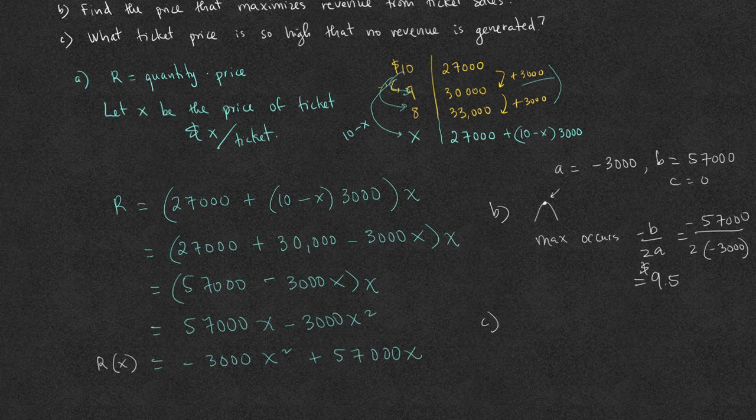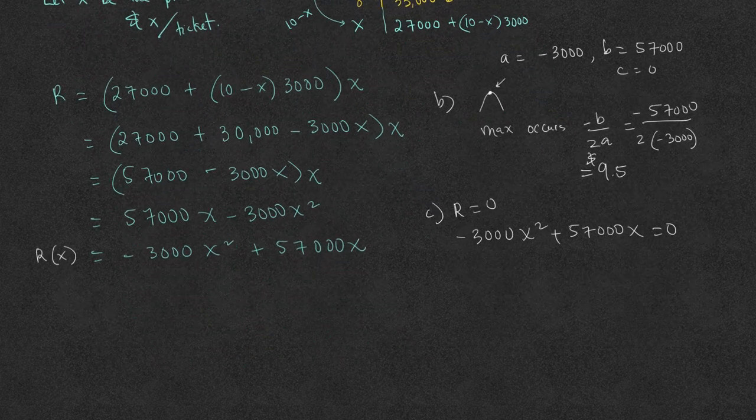C. What ticket price is so high that no revenue is generated? No revenue is generated when the revenue equals 0. So we set the equation negative 3,000x squared plus 57,000x equals 0, for revenue equals 0, and we solve for x. Factor out x.